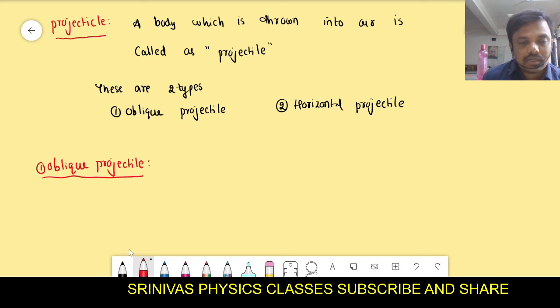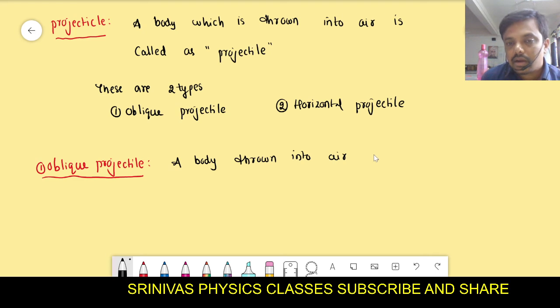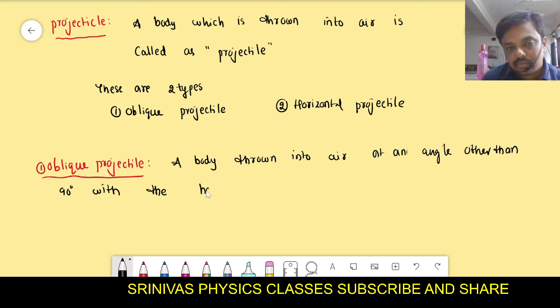An oblique projectile means a body thrown into air at an angle other than 90 degrees with the horizontal is called an oblique projectile.